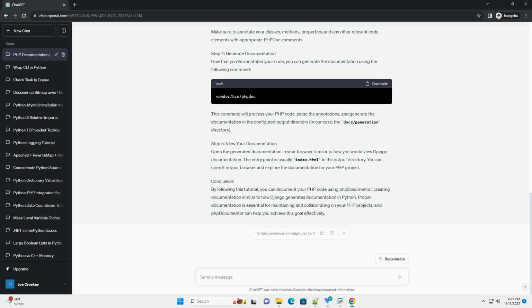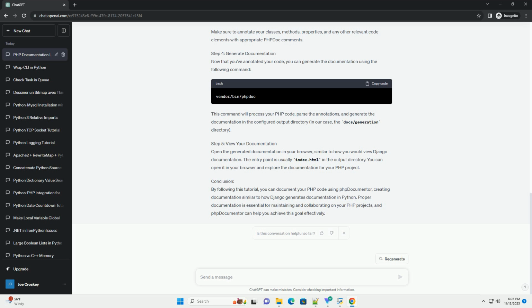Step 5. View your documentation. Open the generated documentation in your browser, similar to how you would view Django documentation. The entry point is usually index.html in the output directory. You can open it in your browser and explore the documentation for your PHP project.